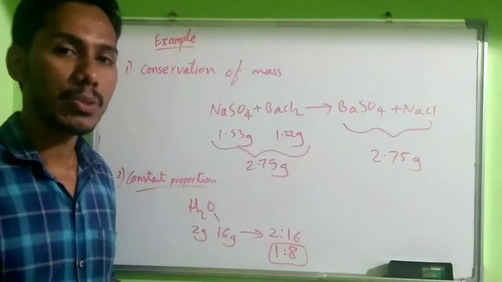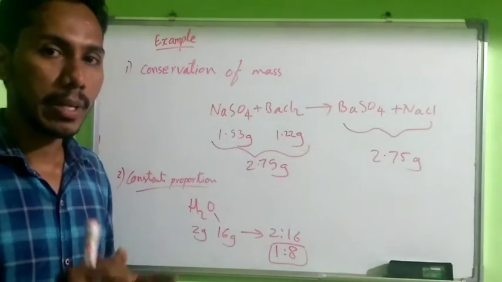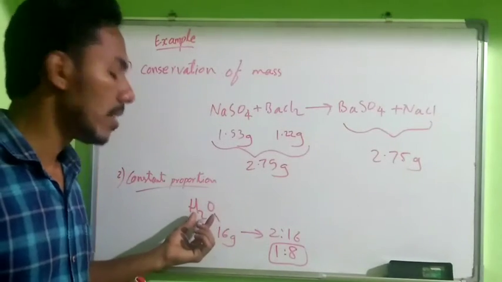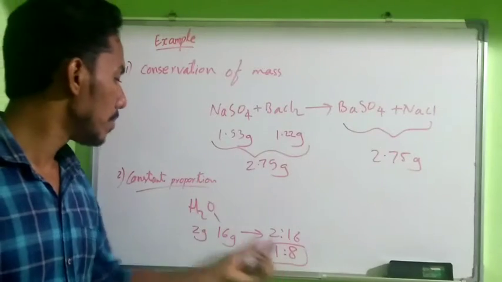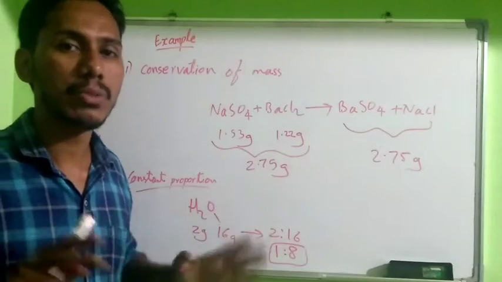So you can take any water sample, but the ratio of the mass of hydrogen and oxygen will be 1 is to 8 in every one.